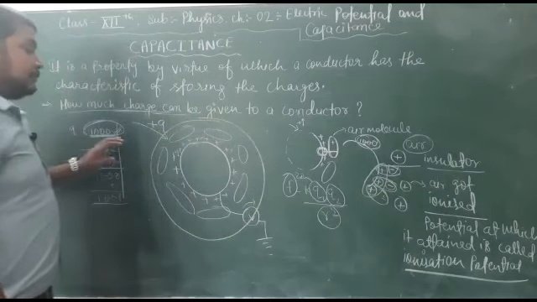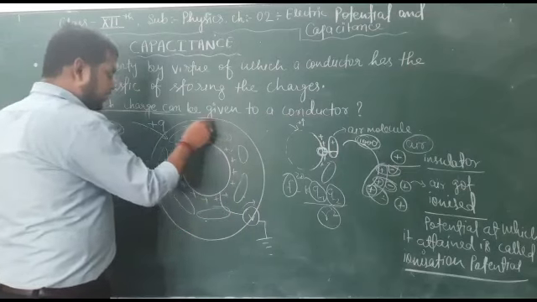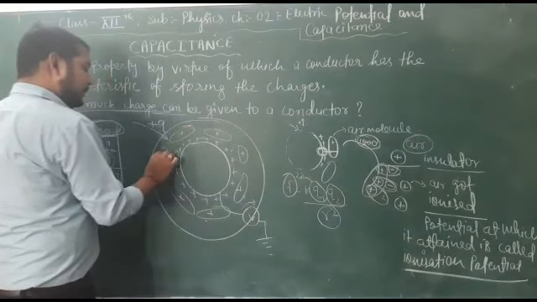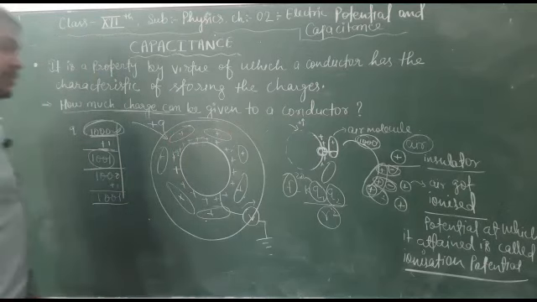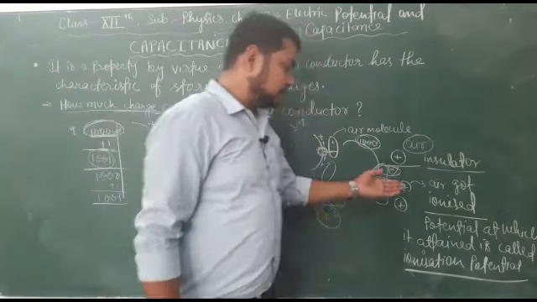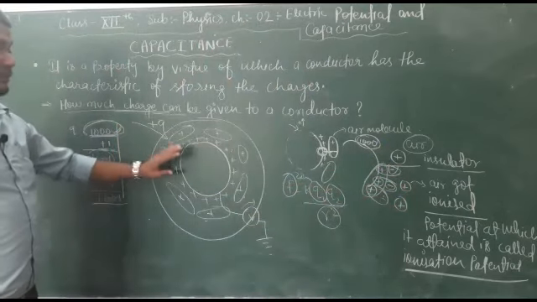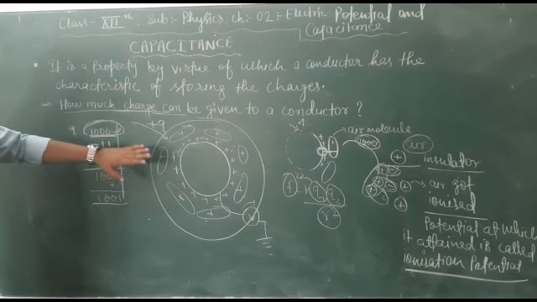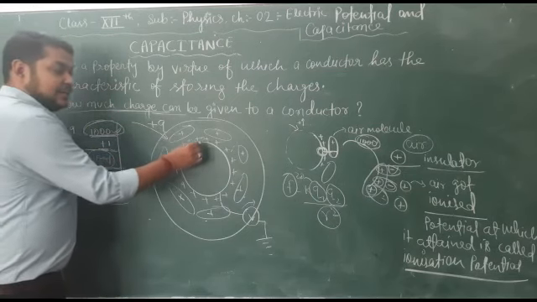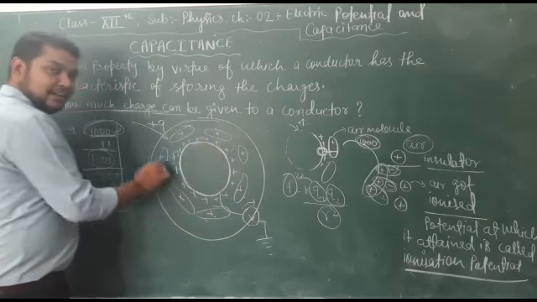But after a particular limit, the air around a material starts ionizing, and the charge will appear outside the conductor. So this is the ionization potential, this is the ionization process, and this is how much charge can be stored in a conductor. We cannot say that an infinite number of charges can be stored, because after a limit the charge which we want to store on the conductor will appear outside the conductor.